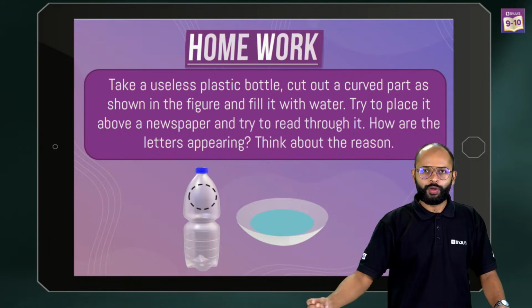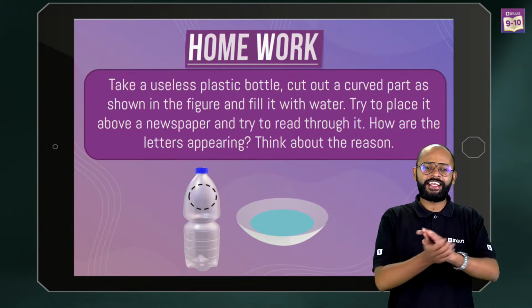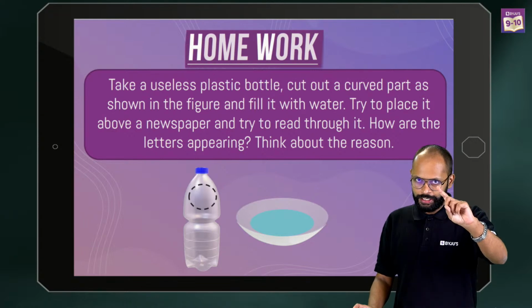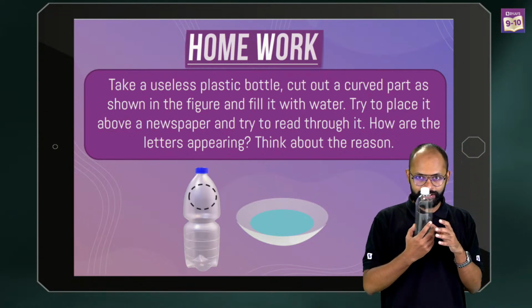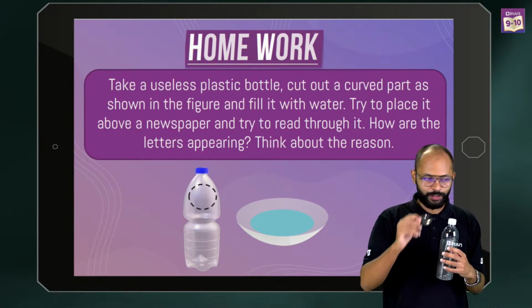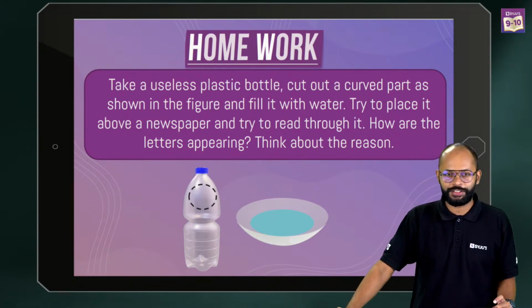Now that you are saying that you'll try, let me give you the mark 1. All right, I won't do it, but I'll show you what you will see. Because if I tell you the truth, I brought all the things. I brought a bottle, I brought the piece also, I brought water also. I was thinking to do it, but it's okay. I'll leave it for the next session.